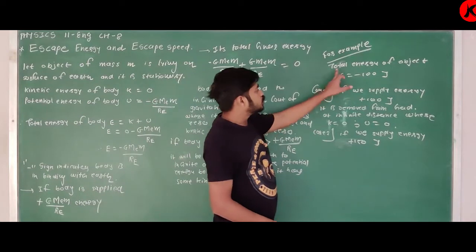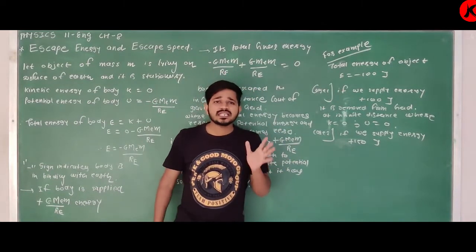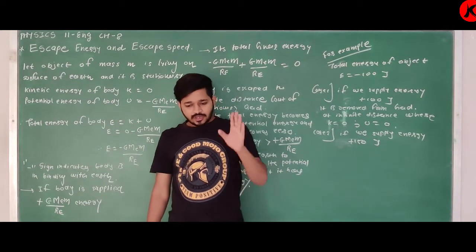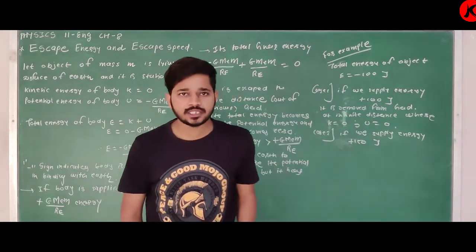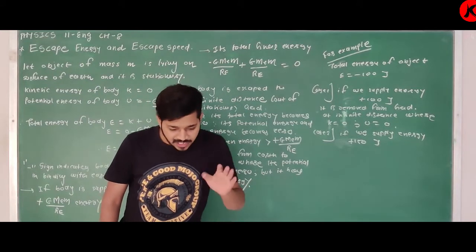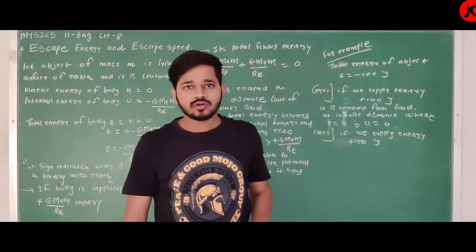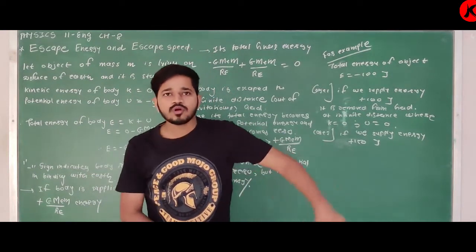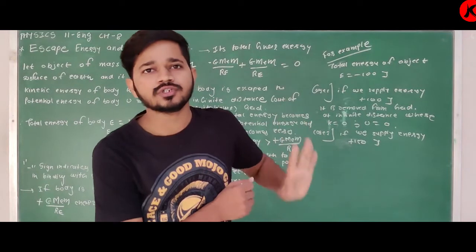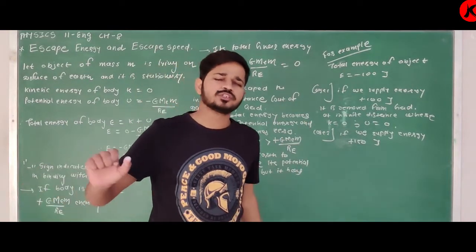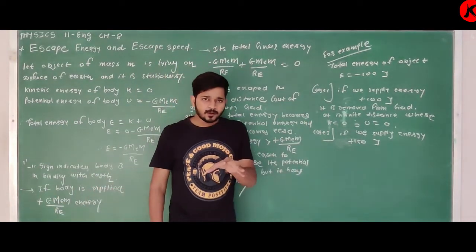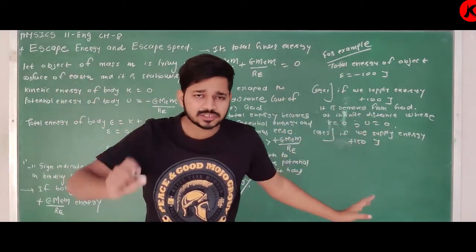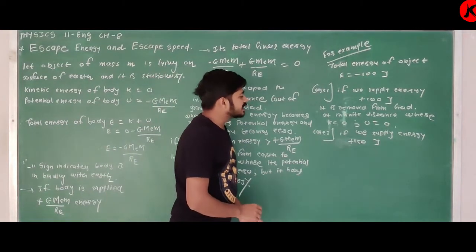See, total energy of the object is minus 100 joule, which means it needs only 100 joule energy to be removed from the gravitational field of Earth. By getting 100 joule, it easily escapes.